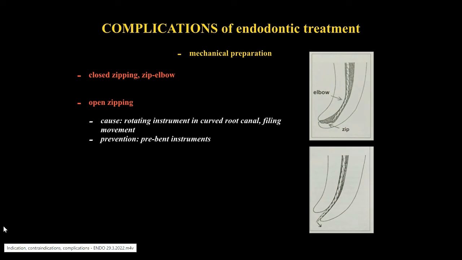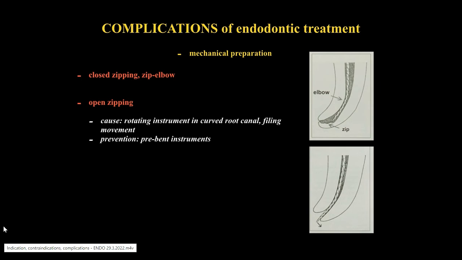Complications of endodontic treatment: mechanical preparation, zipping or zip and elbow. Zipping is excessive enlargement of the apical part of the root canal. Elbow is a constriction and non-instrumented space above this enlargement. It is caused by incorrect rotary instrumentation in a curved root canal or by filing movement of an instrument.